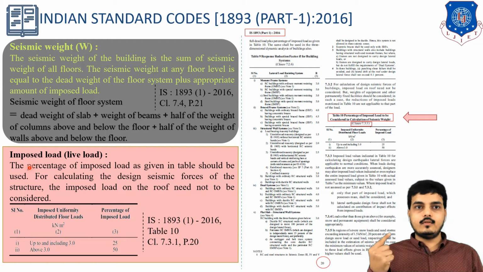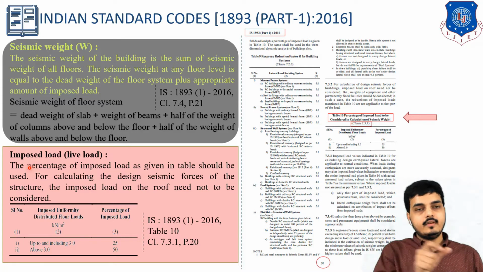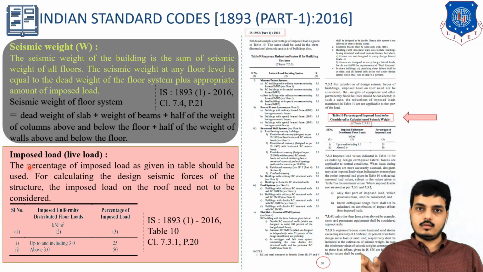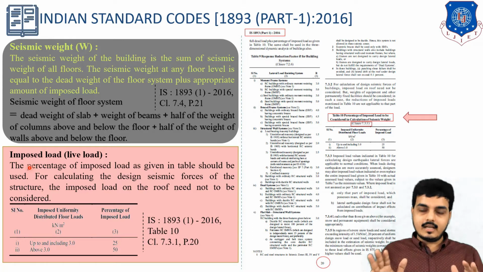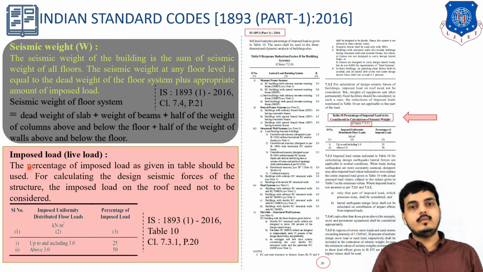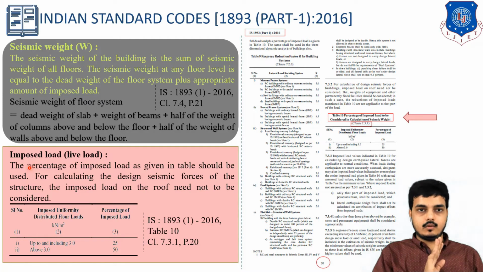For the entire floor, we can't take the full 4 kilonewton per meter square, and then the area, say 2500 square foot of the floor. Each and every point will not have live load, so there will be no load at each and every point. For that, we will consider some percentage of that live load. Let me explain once again.